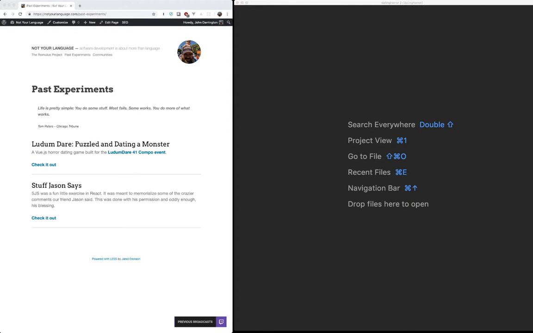This is a quick dissection of an application I made as part of the LudumDare Compo event. The LudumDare Compo is a biannual event in which a single developer creates a game in 48 hours from scratch. This was my first attempt at any such event.